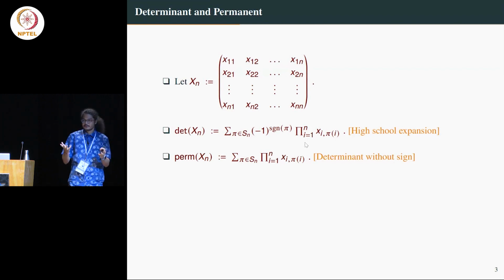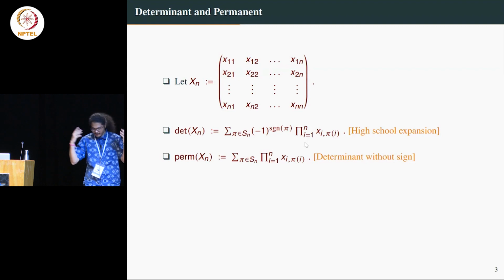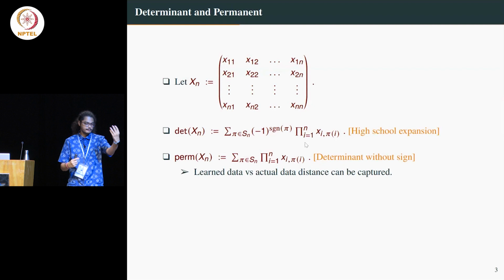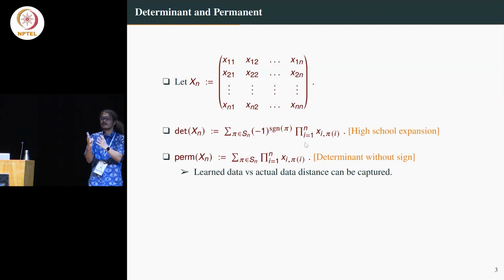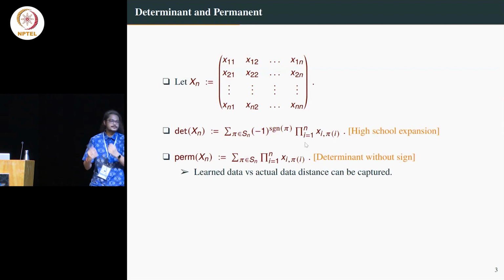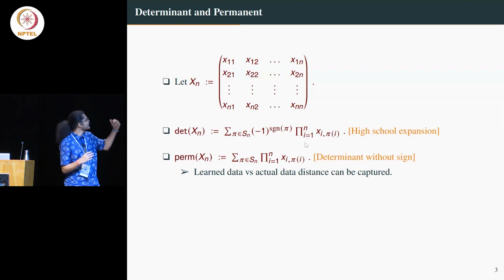And you would be surprised to know that in this era of learning, you have some distribution you want to understand, you want to learn, and you want to eventually understand how close they are or how good the learning algorithms are, right? In most cases you can show that how good or bad this learned data or learned distribution is can actually be captured by the permanent polynomial. Okay, I'll not go into that, but if you like to discuss, I'll be happy to do it after the talk.